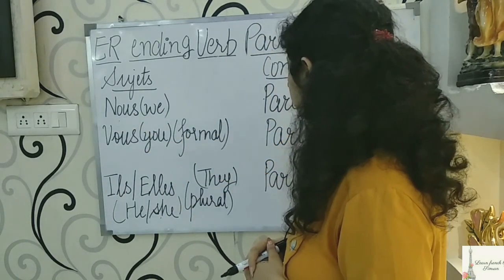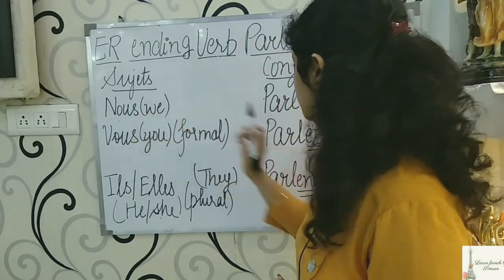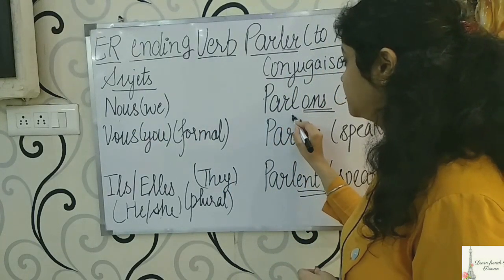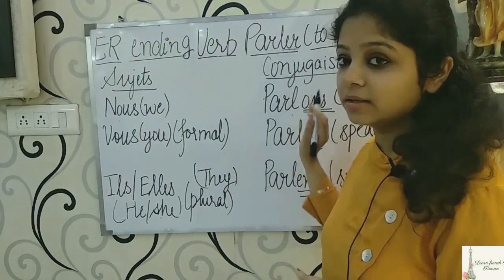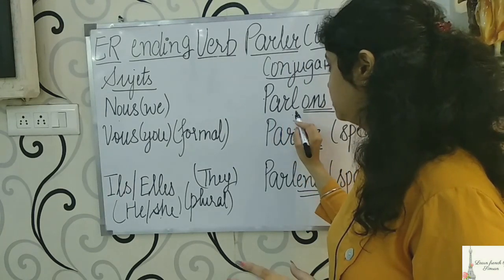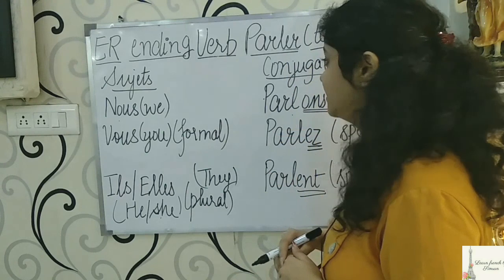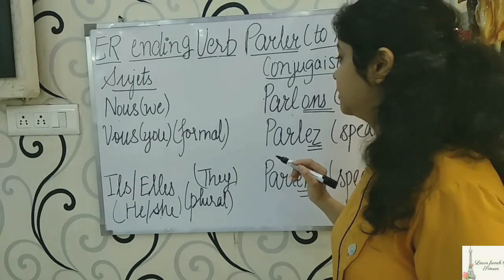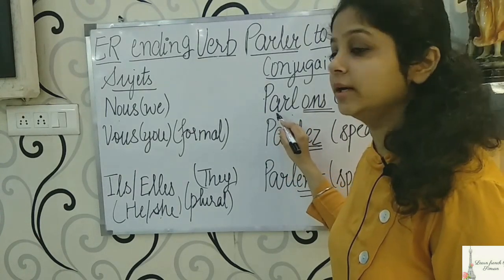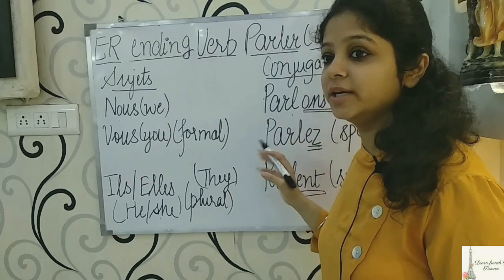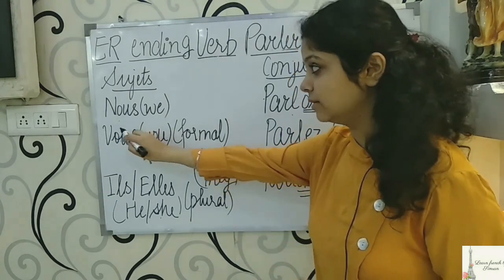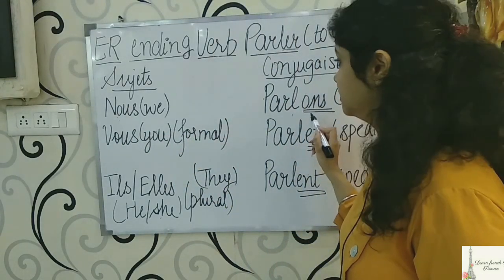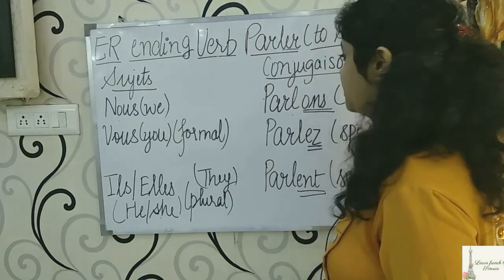The conjugation with nous would be PARL, and because we omitted the ER, again we will write PARL as it is. And the ending with nous would be ONS. The pronunciation will be parlons, and together it becomes nous parlons. The meaning would be we speak.